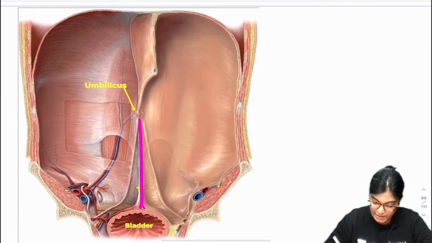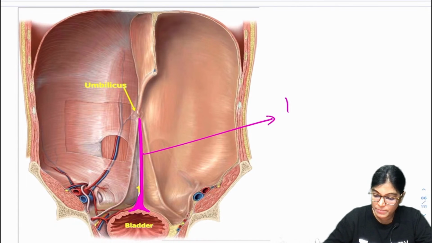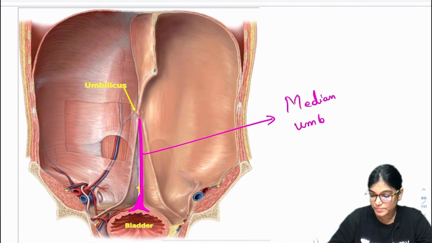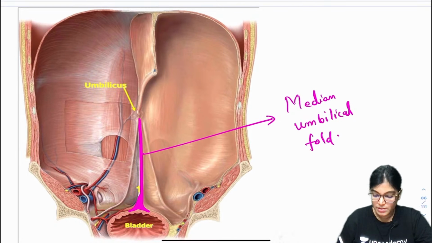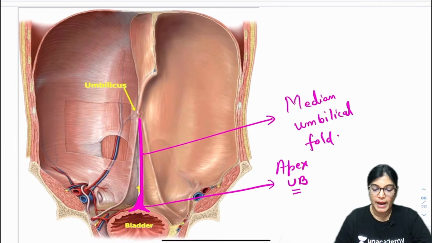For example, you can see this median fold is merging with the apex of the urinary bladder. So this fold is the median umbilical fold. This is going towards the apex of urinary bladder.